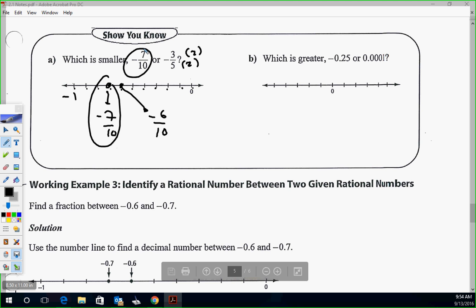Okay, which is greater, negative 0.25 or 0.00001? So 0.00001 is really close to what? 0. It's right here. Okay. Negative 0.25, put it right about here. So this one right here is definitely greater. It's positive. That's kind of straightforward. Okay.